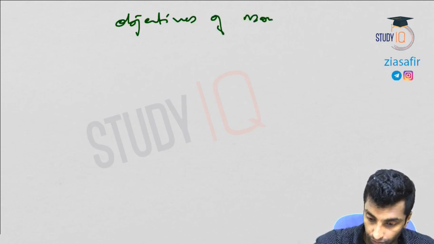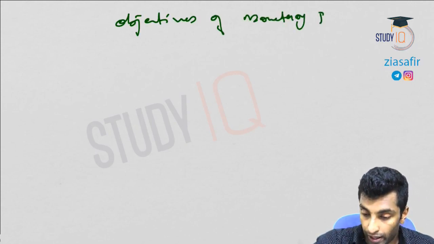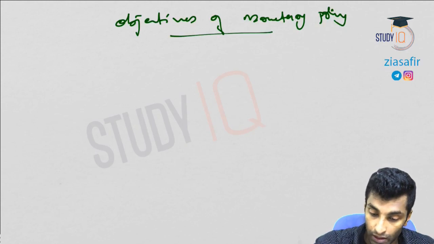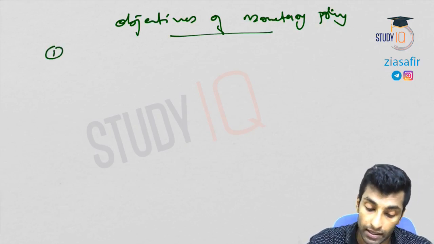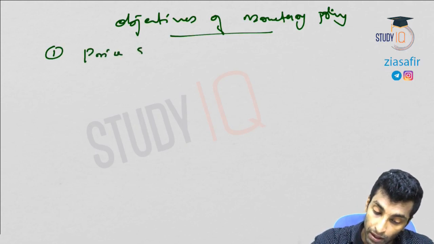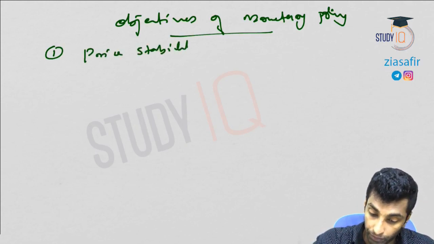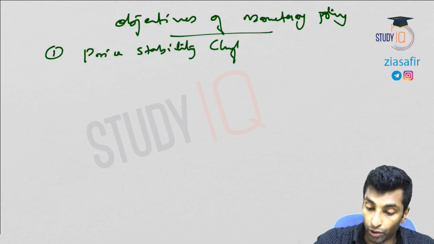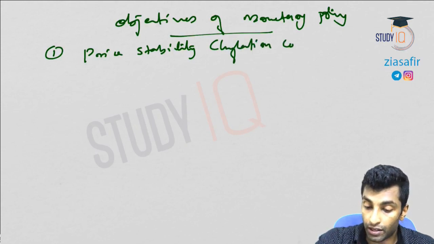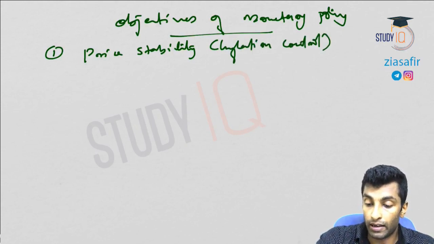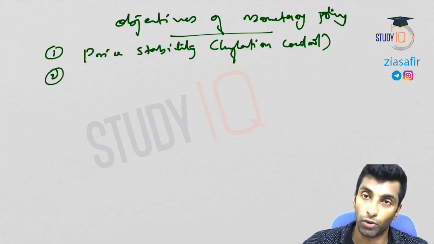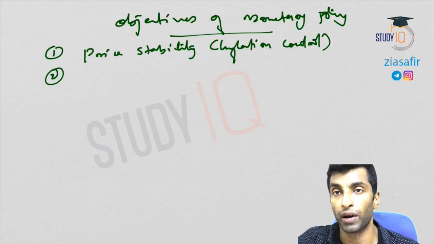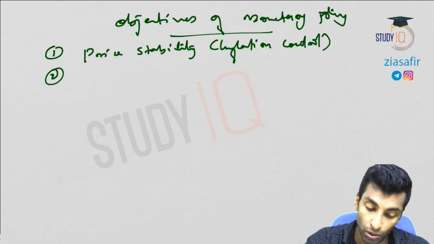Objectives of monetary policy. So the first and most important one, as we have already discussed, is inflation control or price stability. Okay, and it is also equally important to promote growth, because RBI has to take part in the developmental role also.